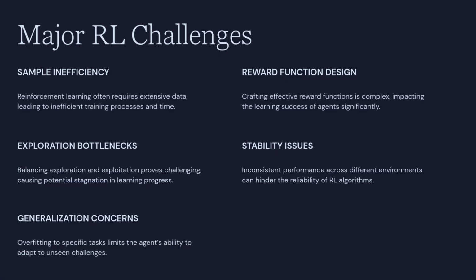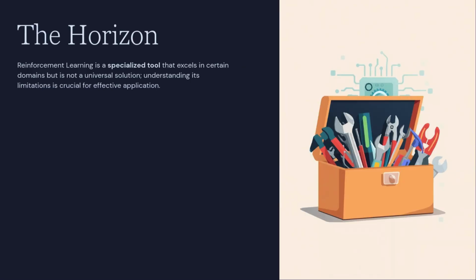However, RL faces significant hurdles. It's notoriously sample inefficient, requiring vast amounts of data. Designing effective reward functions is tricky. Exploration in complex spaces is difficult, training can be unstable, and learned policies often fail to generalize to new situations.